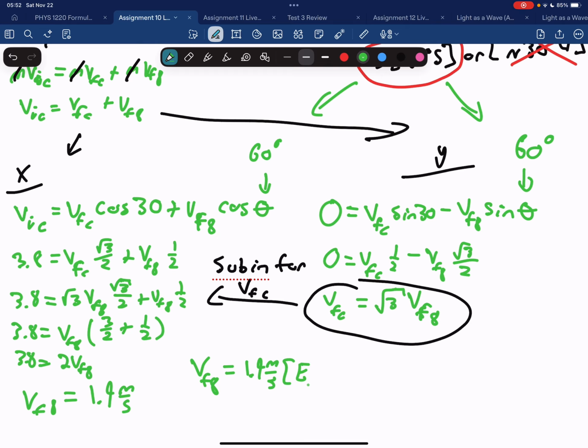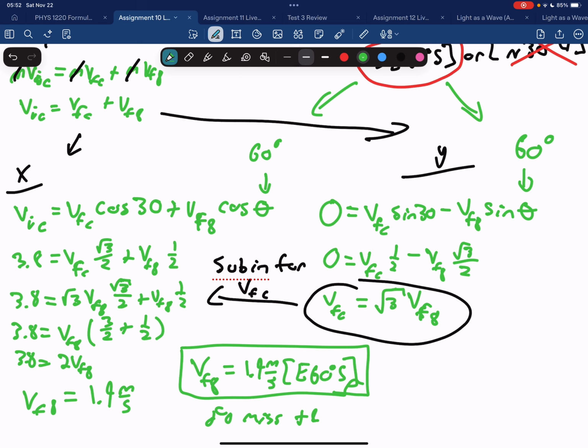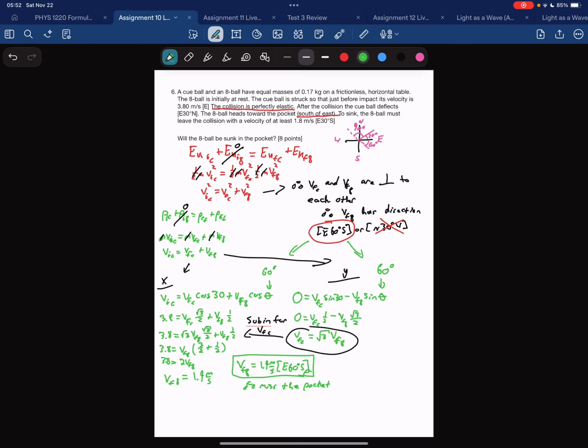East, 60 degrees south. So it will miss the pocket. We are told that it needs a velocity of 1.8 meters per second. So we are going fast enough. We have 1.9 meters per second. But the angle is off. We needed east 30 degrees south. Instead, we got east 60 degrees south. So that was the solution for number 6.